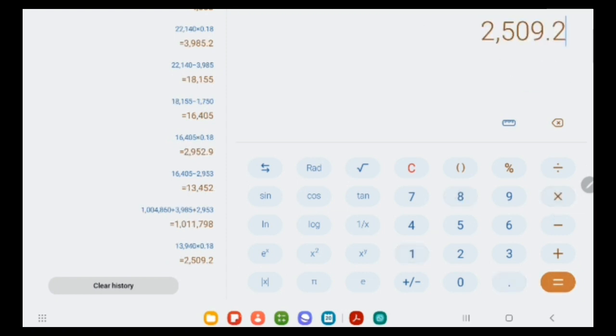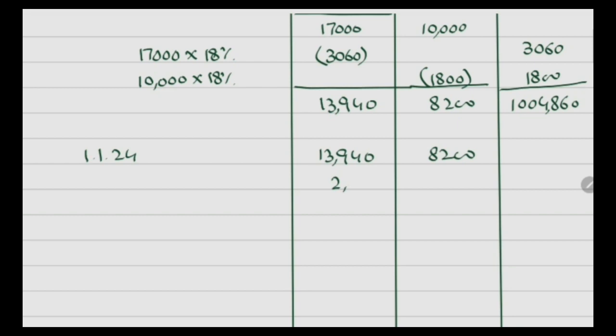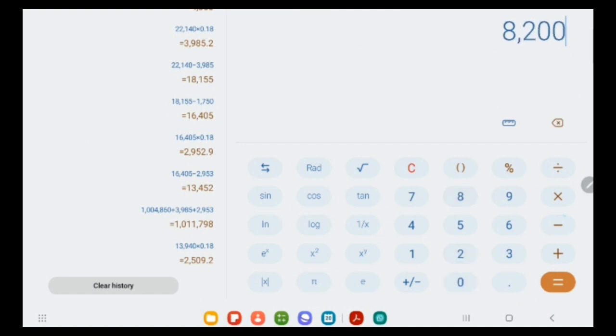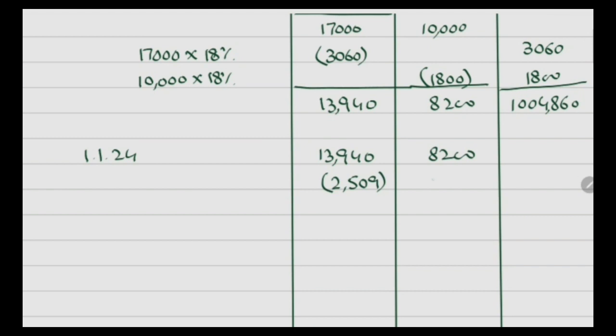So this will be 2,509. And this will be 1,476. So the total will be again 3,985, right?